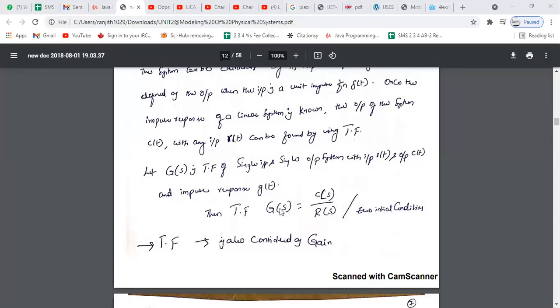The representation considered as G of s, right? So C of s by R of s. C of s is nothing but output, R of s is nothing but input. So ఇది మీకు చాలా ఇంపార్టెంట్.